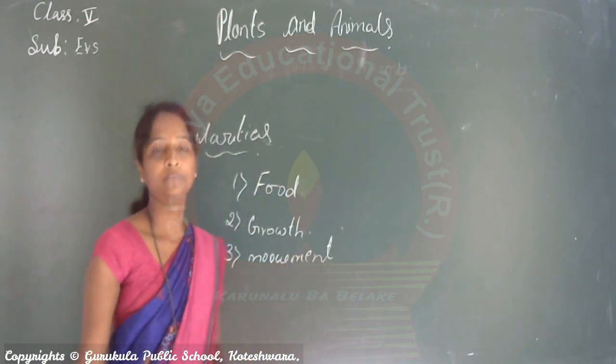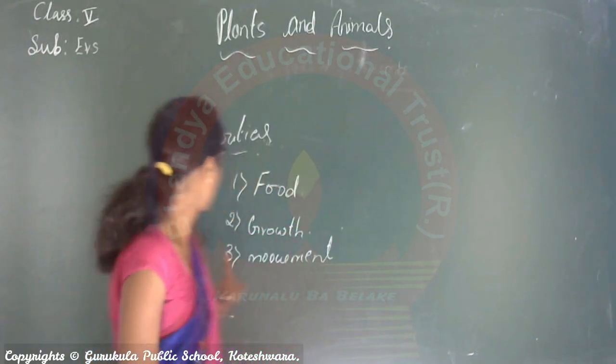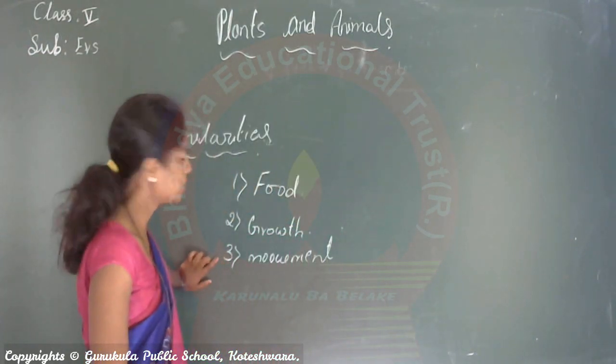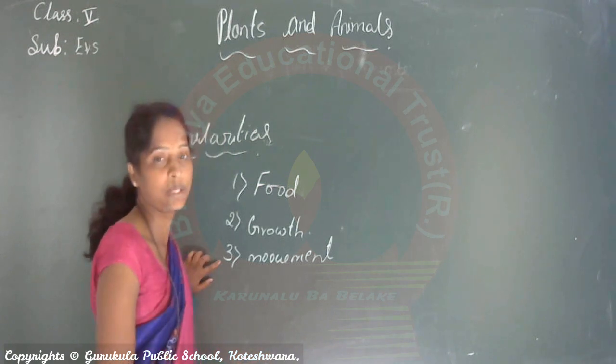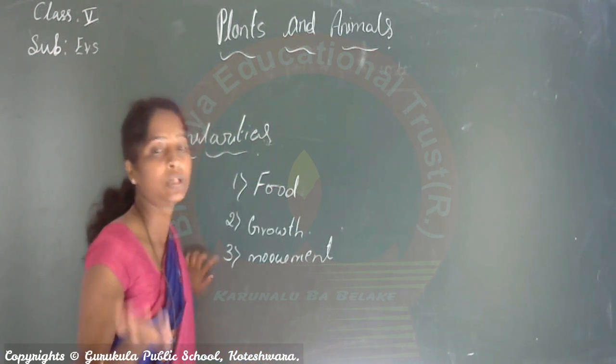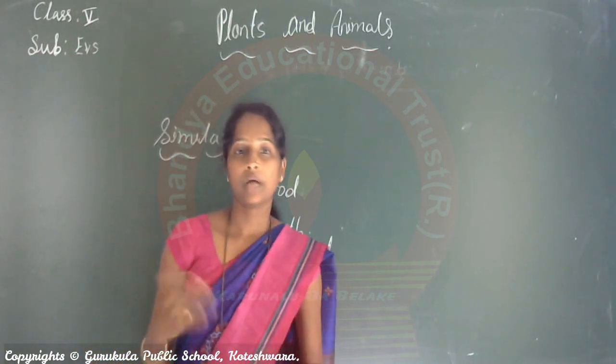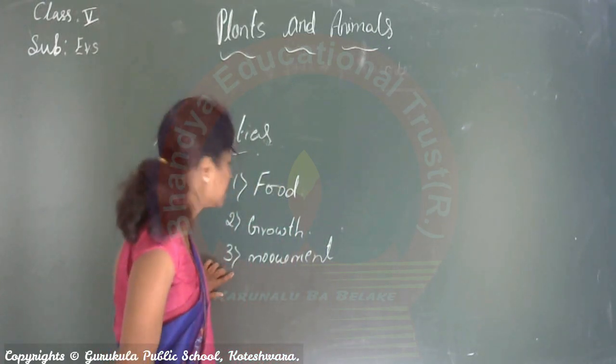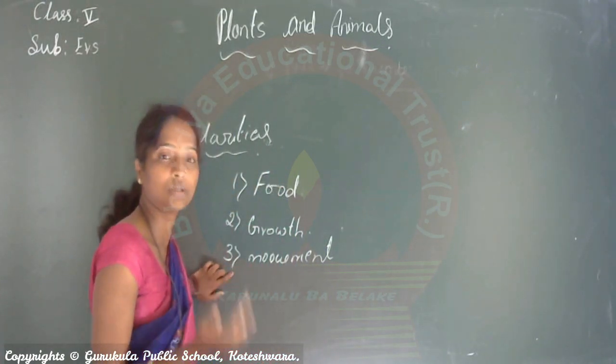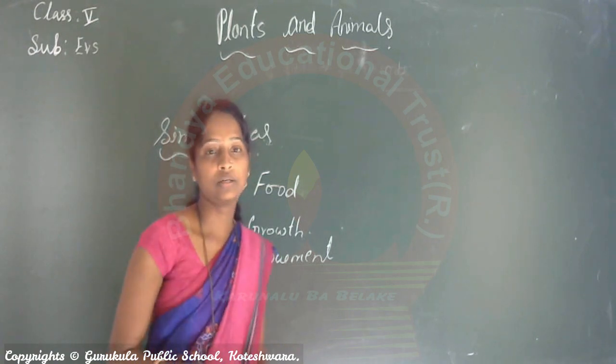Movement. How does an animal move from place to place? Why does an animal move from place to place? And how does a plant move?